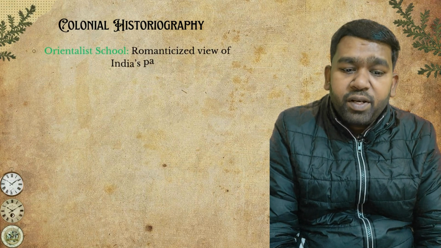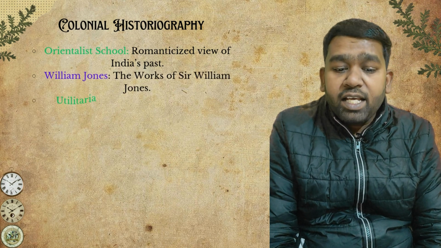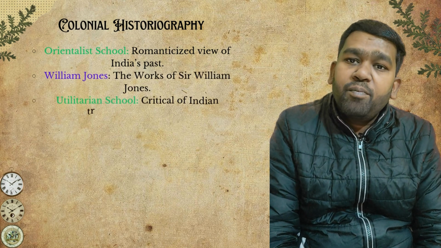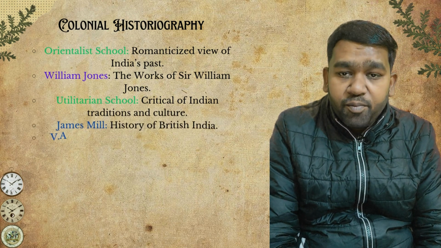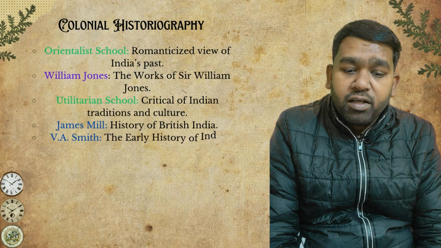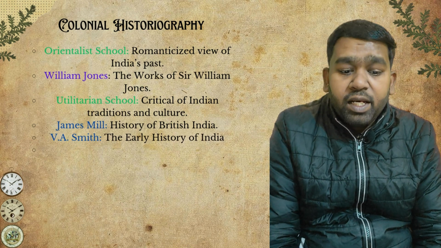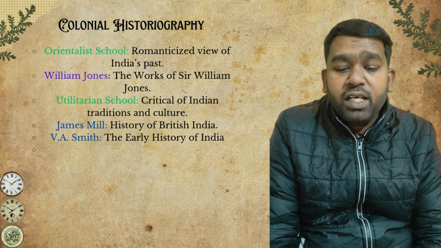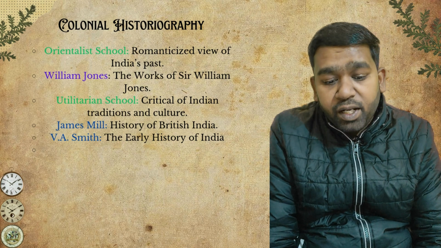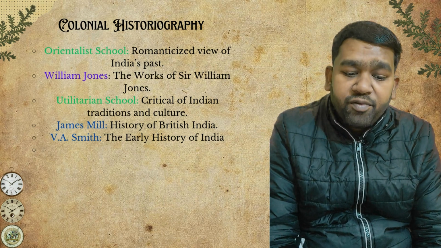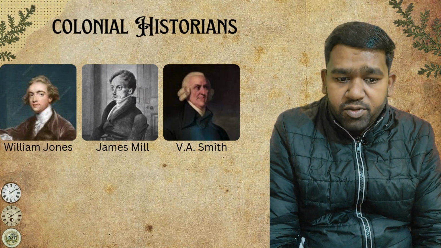We can see this period in two parts. One is the Orientalist school, which romanticized India's past, for example William Jones. His work is very important. They see India from an Orientalist perspective. Then we have the utilitarian school, which critiqued Indian culture and society, with people like James Mill, who wrote History of British India. Then we have V.S. Smith, who wrote Early History of India. These are the important historians.